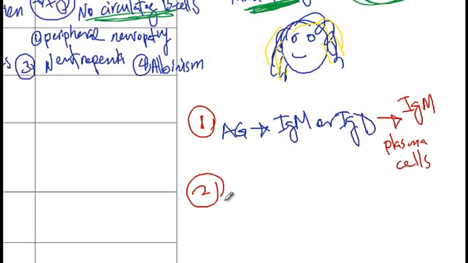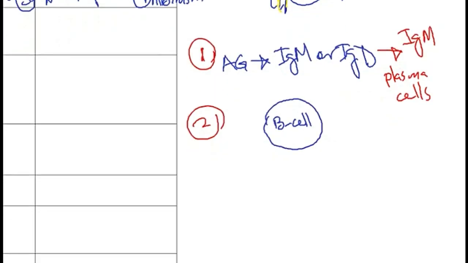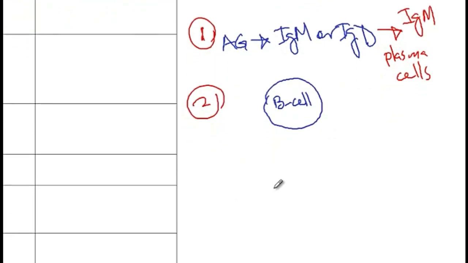The second condition is when B cells consume the antigen and present it via the MHC2 receptors to the T cell receptors on the Th cell. So let me draw that for you. Here we have a B cell, and then we have a Th helper T cell here. The B cell, via the MHC2 receptor, will present the antigen to the helper T cells.